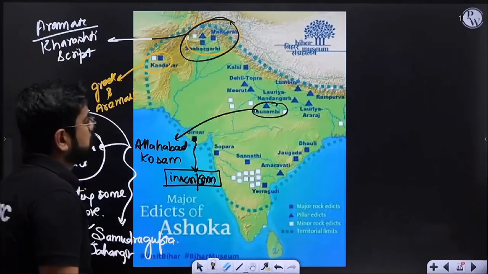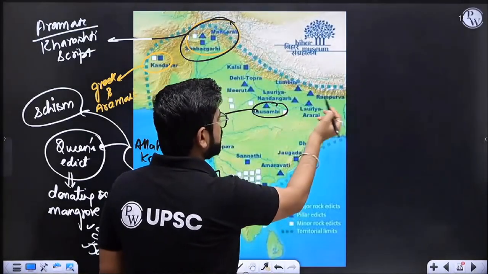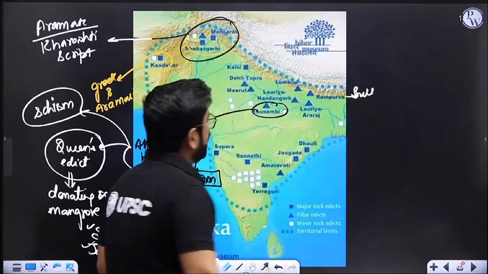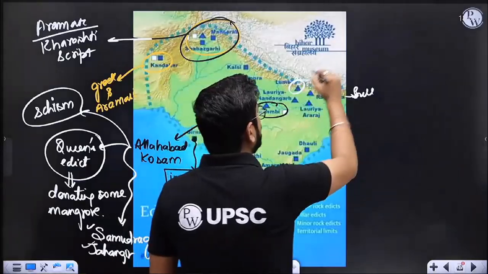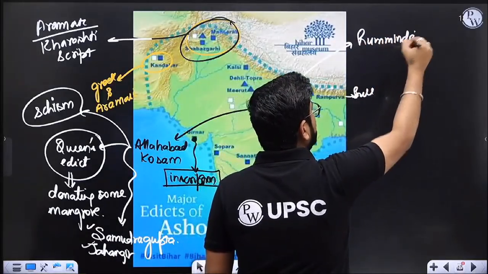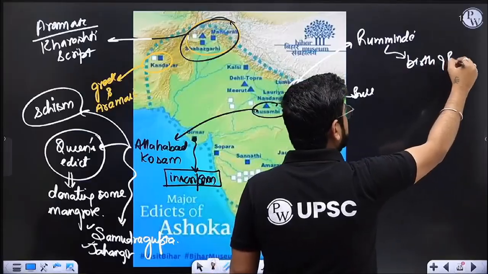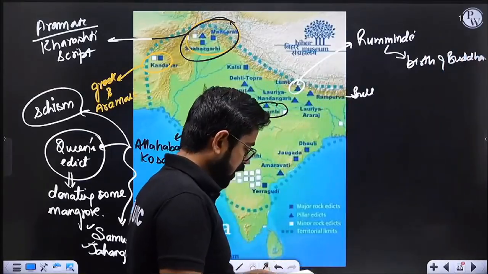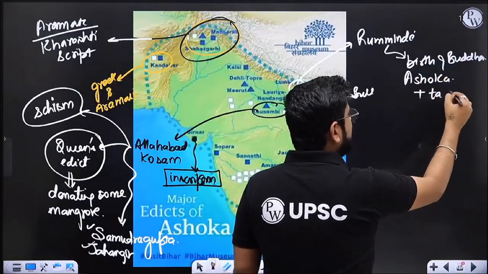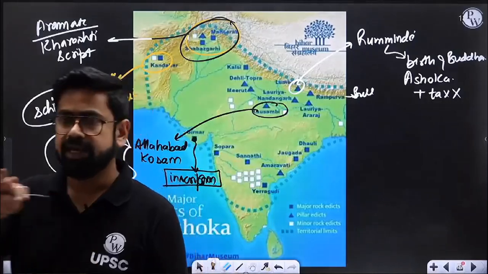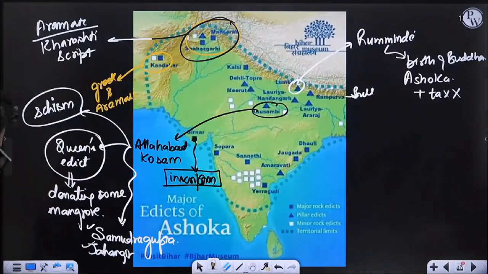Okay, so now there is Lauriya Nandangarh. This is Lauriya Nandangarh. This is Rampurva, bull. Okay, again. Then next you should mark this one, Rummindei. This basically marks the birthplace of Buddha. Rummindei is in Nepal. Ashoka actually visited this place, and he said that I love this place, you should not be paying taxes. So he made this area tax free. He removed taxes from here.